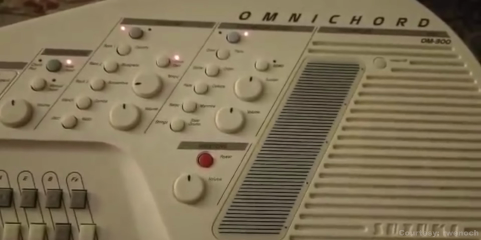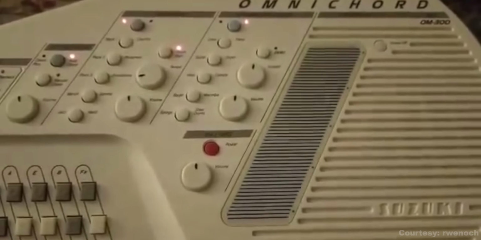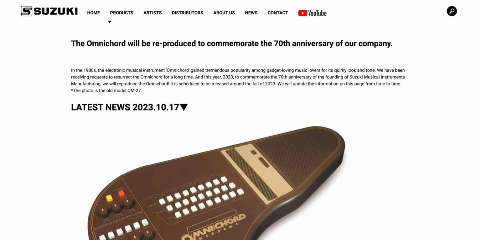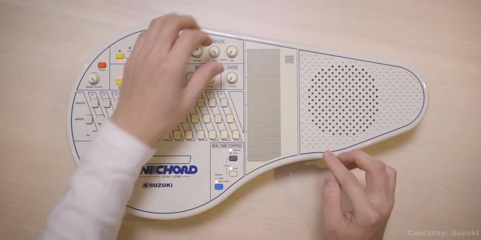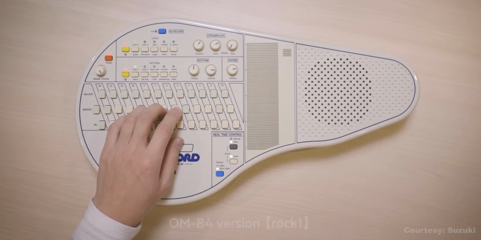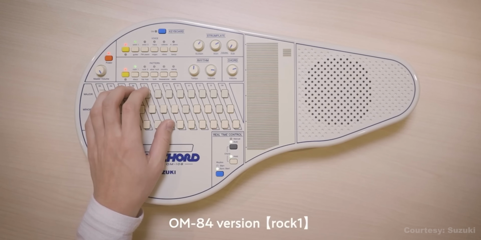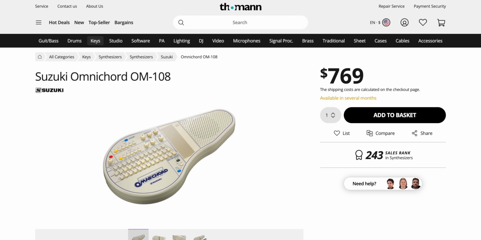Remember this clip that was circulating on social media? It shows how the Gorillaz created the iconic beat for their hit song Clint Eastwood from an old Suzuki Omnichord. Well, guess what? It looks like that Omnichord is coming back, and it's pretty much the same tool it was before. Press a button for chords, add a rhythm, and apparently you have a full song. Well, the Gorillaz did it. The OM108 was shown off at NAMM, one of the things I didn't catch, but it should be available very soon as pre-orders have begun. I'll add links to them below.